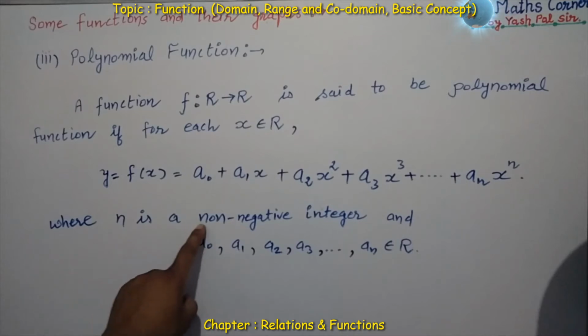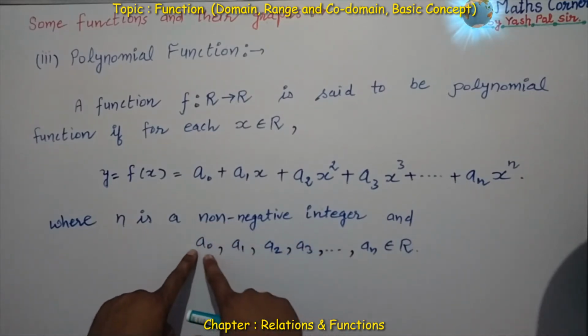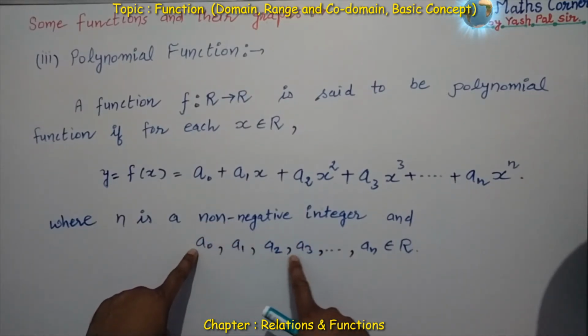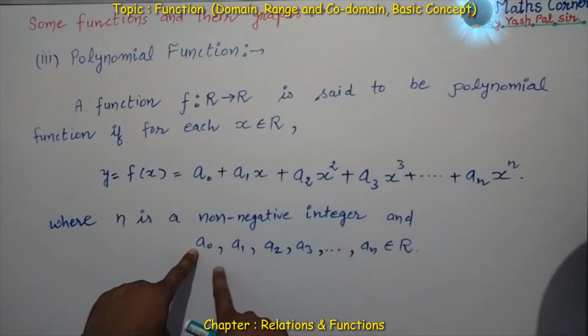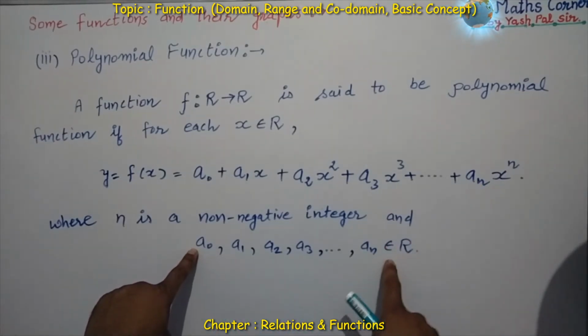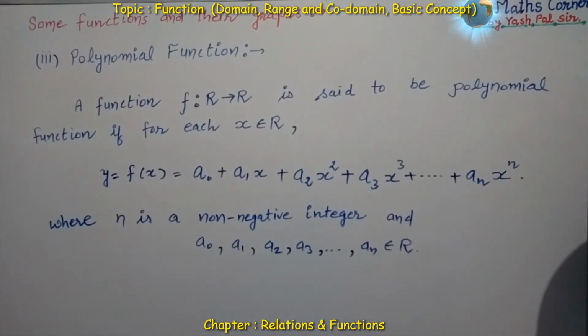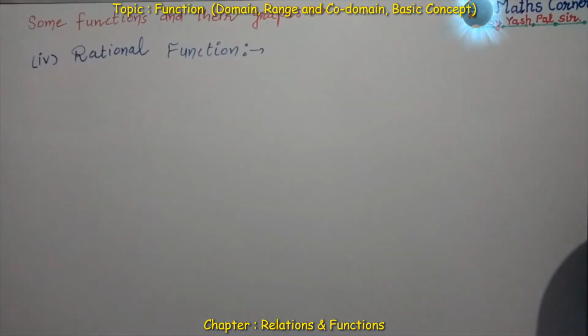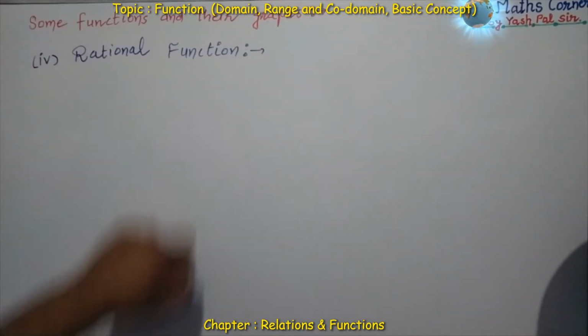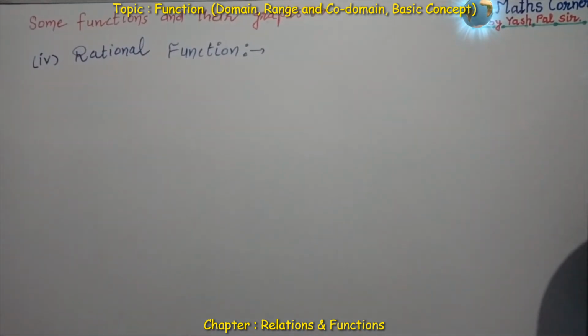The last term is an x raised to power n, where n is a non-negative integer and a naught, a1, a2, a3 and so on up to an are all real numbers. So this is called a polynomial function.